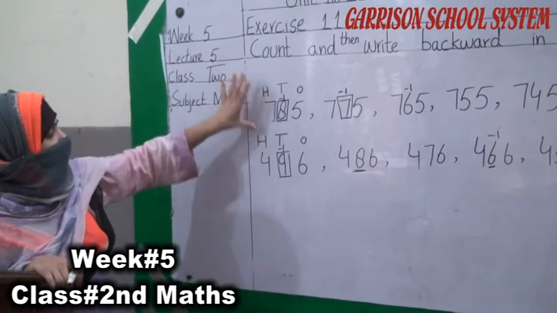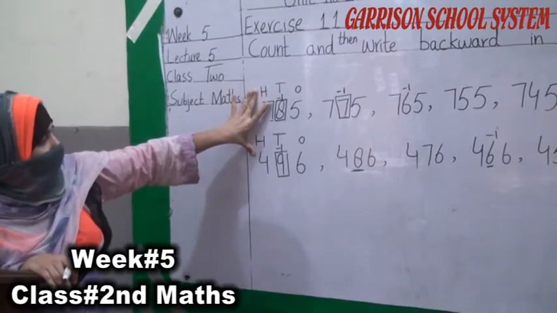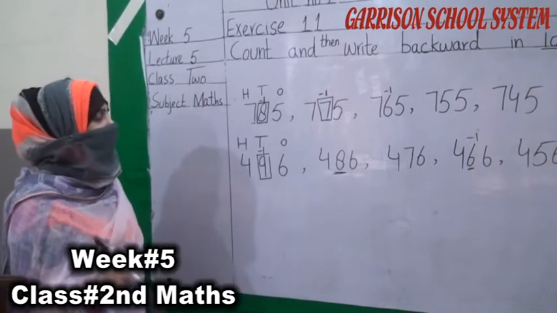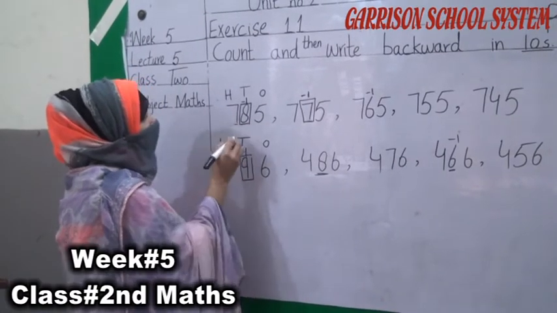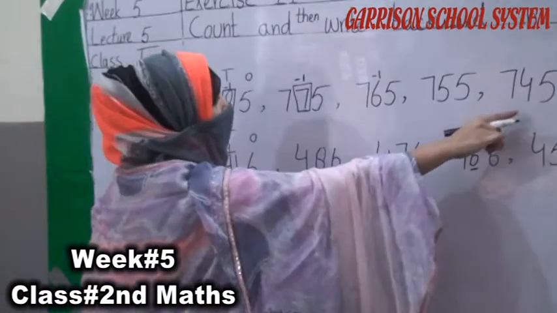As you can see, student, just the tens number is changed. You can see in both numbers, just the tens number is changing. This is our ones number, tens number, hundreds number. Ones and hundreds number are the same.